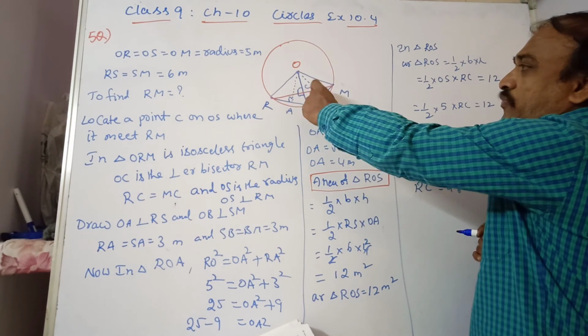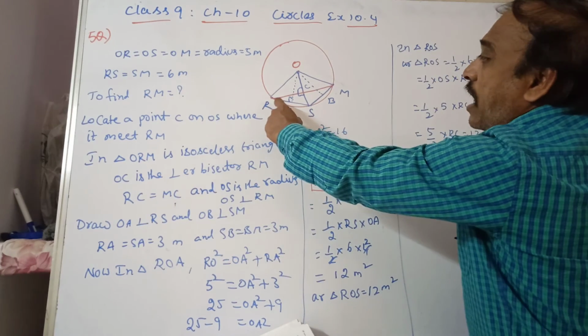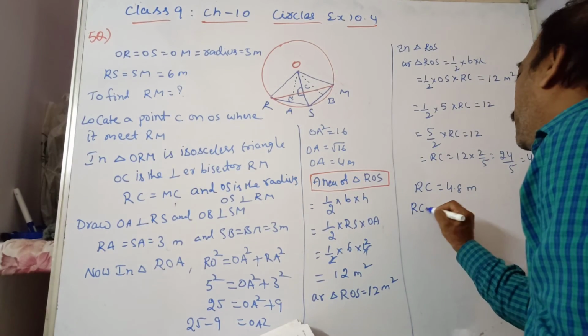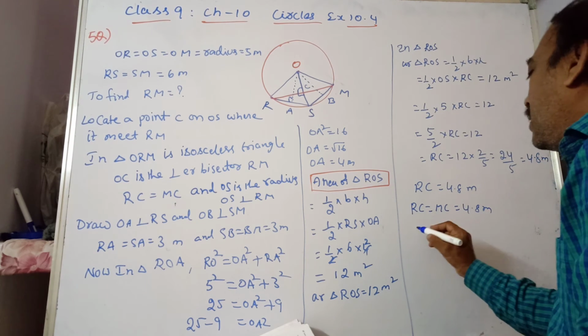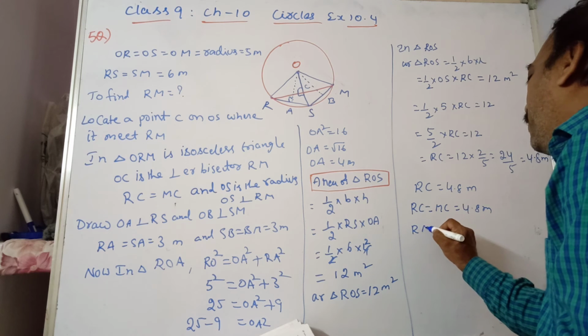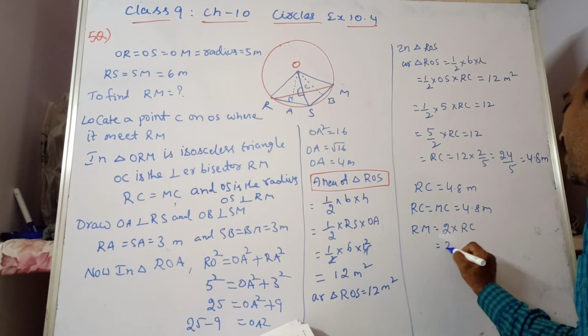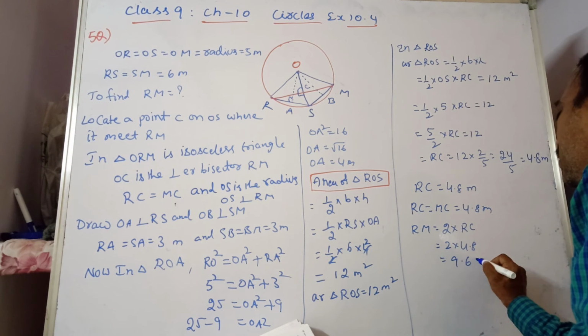If RC is 4.8, what do we write here? RC is equal to MC, so RC is equal to MC is equal to 4.8 meters. That means we have to find RM, which is equal to 2 times RC. So 2 into 4.8 gives you 9.6 meters.